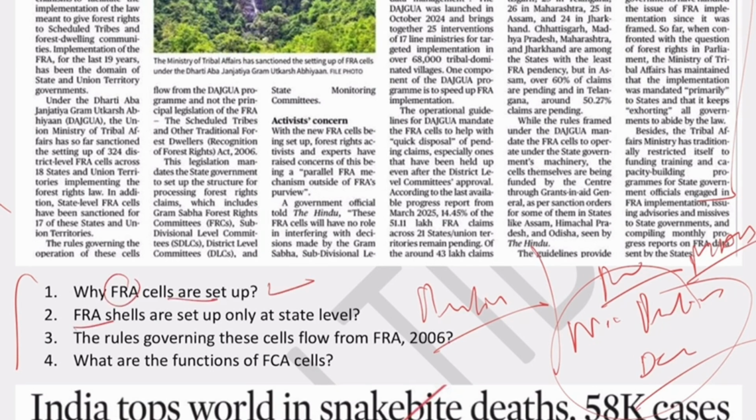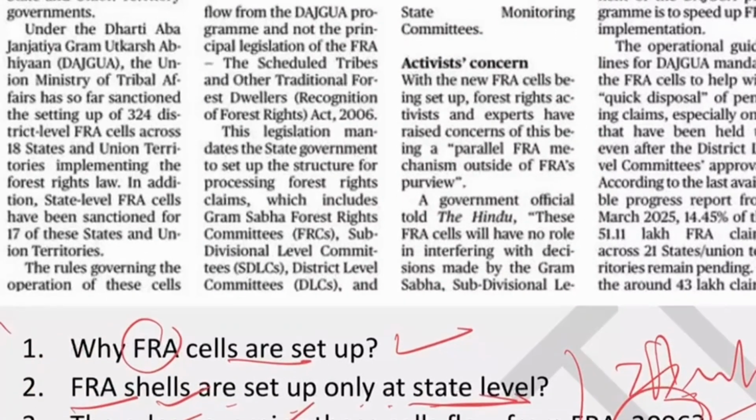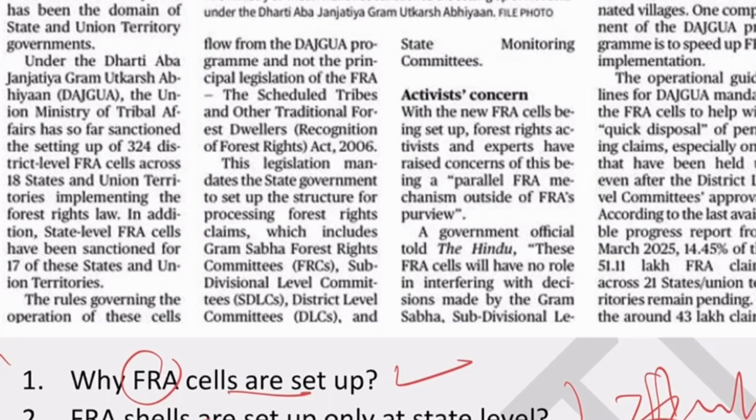Now, the first question I asked here: why are FRA cells set up? FRA cells are set up only at the state level or not, true or false. The rules governing these cells flow from FRA 2006, true or false. And what are the functions of the FRA cells in this article. Now you see here, first of all, they are setting up these FRA cells at the district level also, and at the state level also.